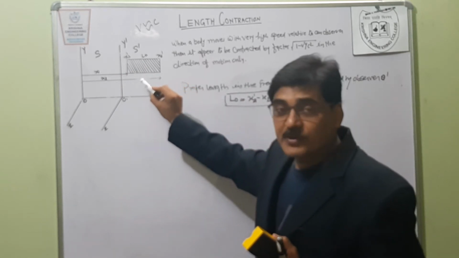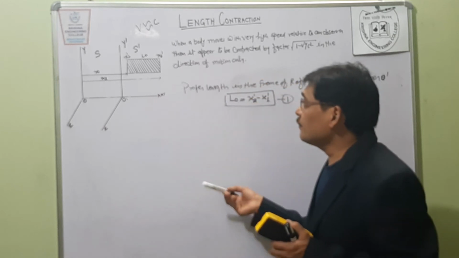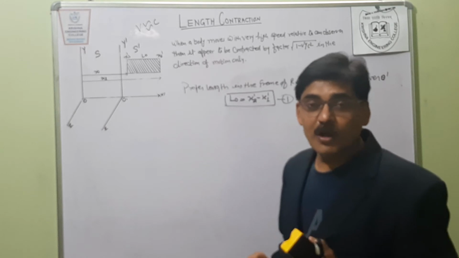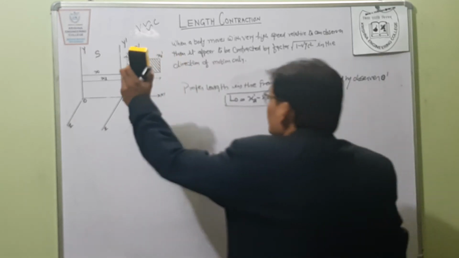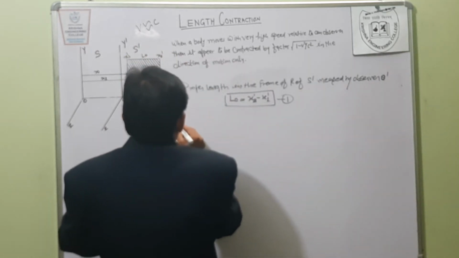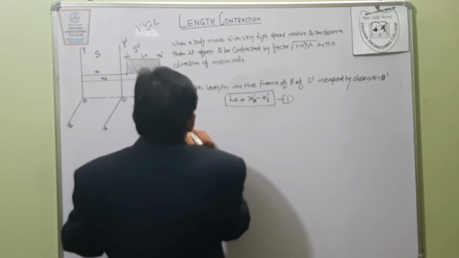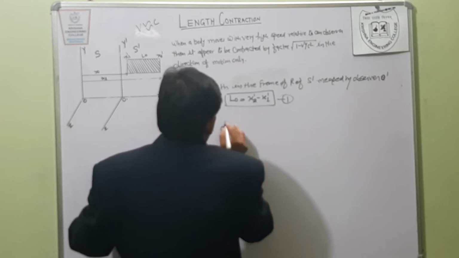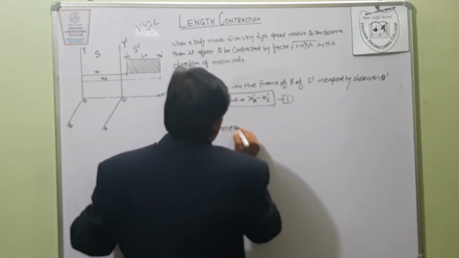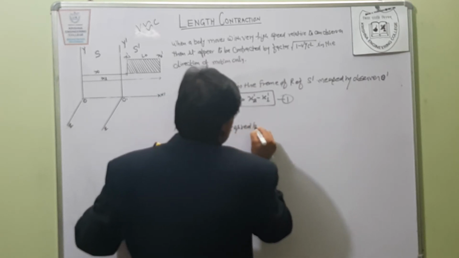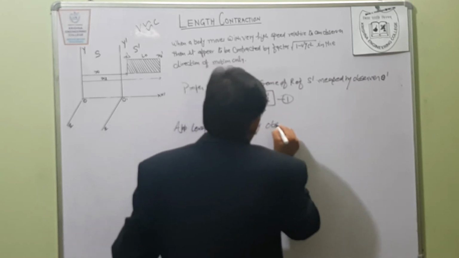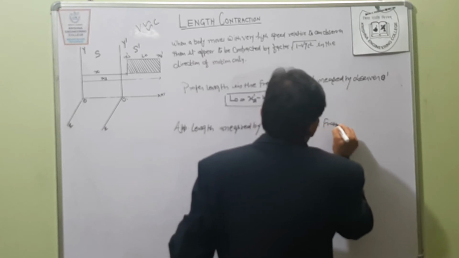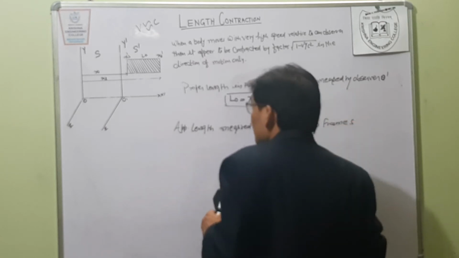As the rod is moving with velocity v, the observer O observes this particular rod. So this is the apparent length measured by observer O in frame S.